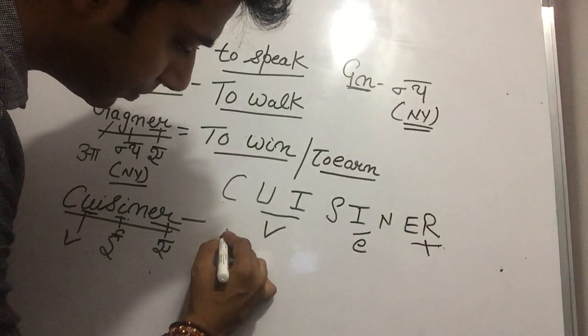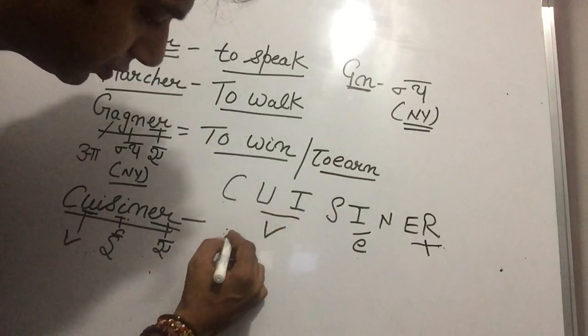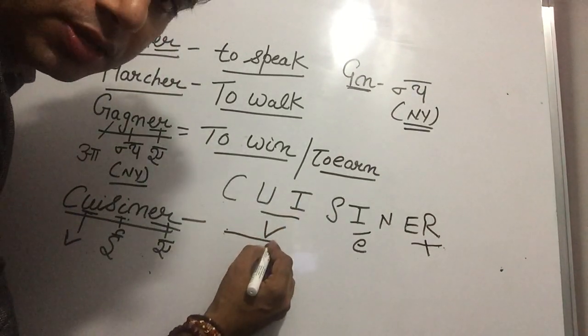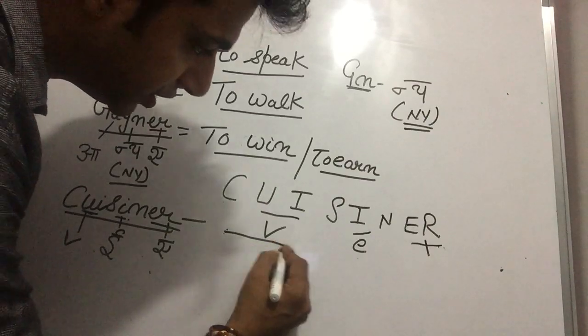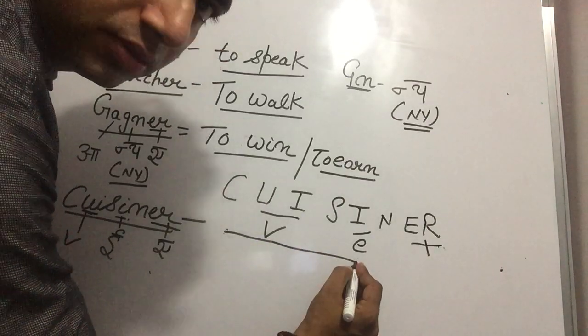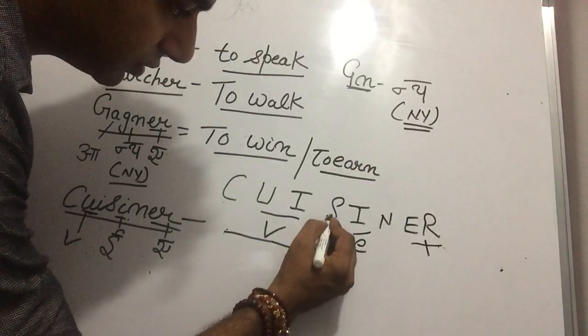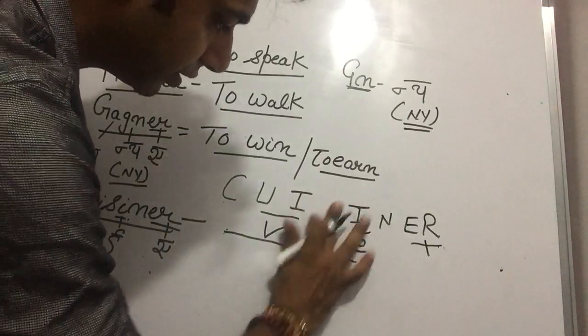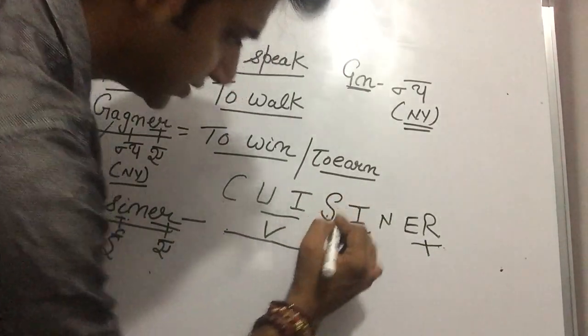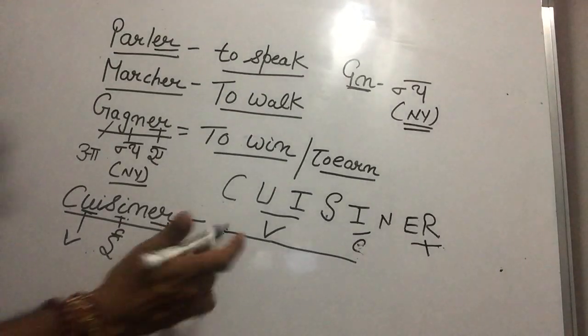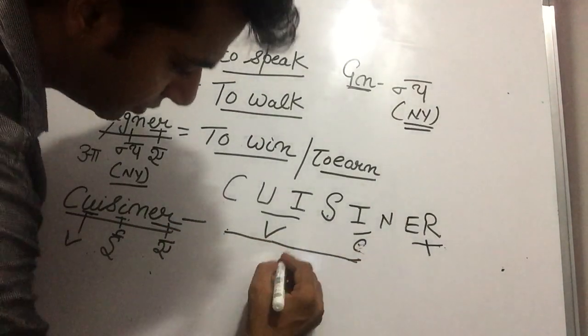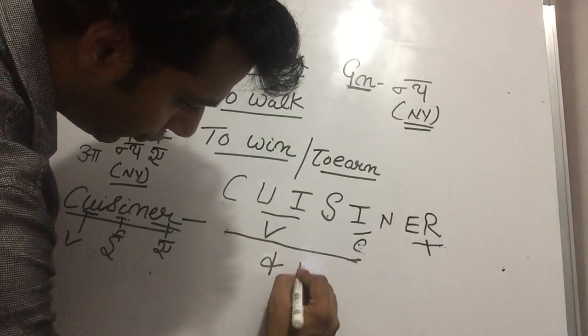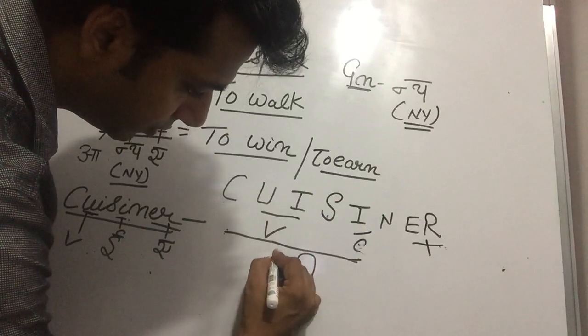Qui. Speak up. Look at the whiteboard. Qui. Then "si", the S sound is Z. So qui. Paji, you can read Hindi?